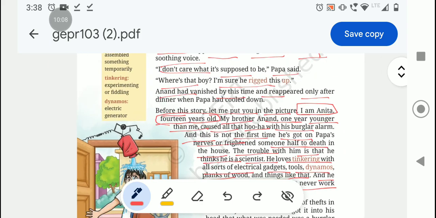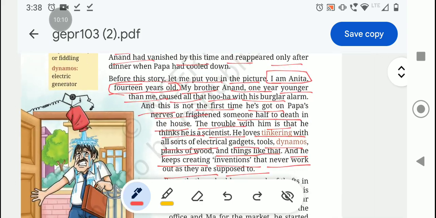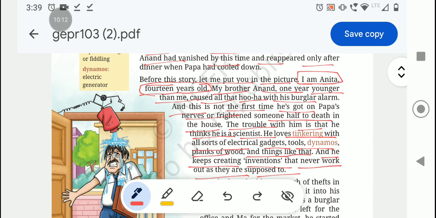So here what she's telling means, before all this, let me put you in the picture, means Anita introduces herself: I am Anita, I am 14 years old. Afterwards she says her brother is 1 year younger than her, and all that has been caused only by him.